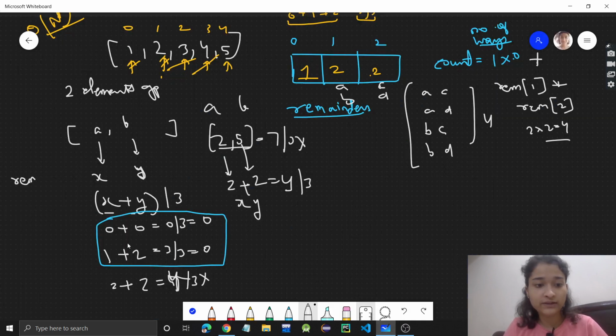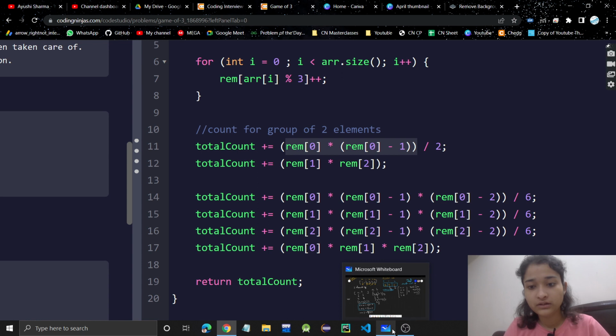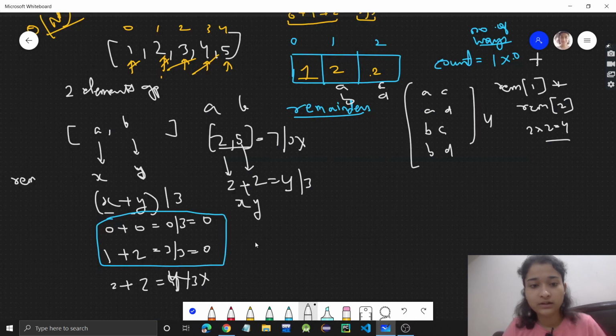Either 0 and 0. So see, count of 0 into count of 0 minus 1. You might be thinking what is this basically? For example, let's say here we have 4, right?